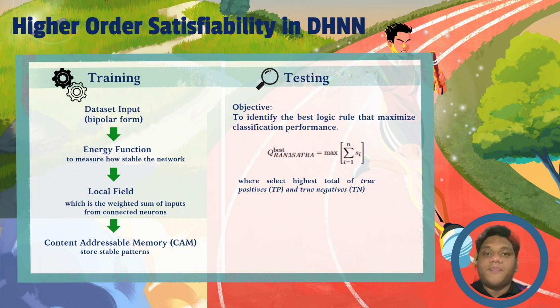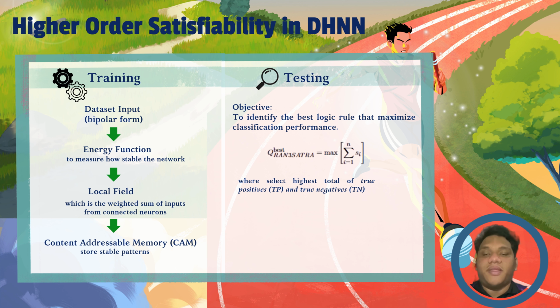Under the testing phase, the objective is straightforward: to find the best logic rule that maximizes classification performance by selecting the highest possible total of true positive and true negative. In other words, we are training the DHNN not just to predict the outcomes, but also to use the most reliable and interpretable logic patterns.